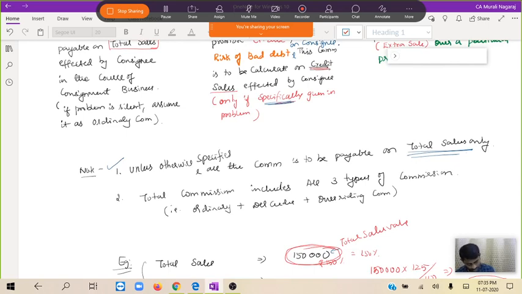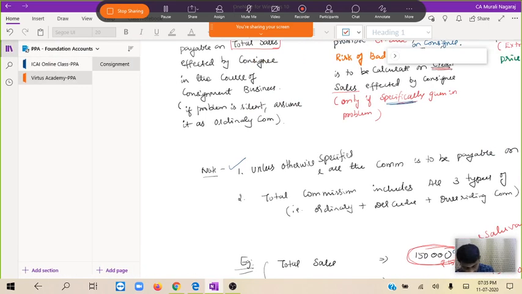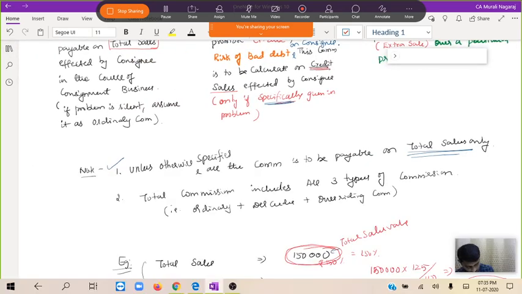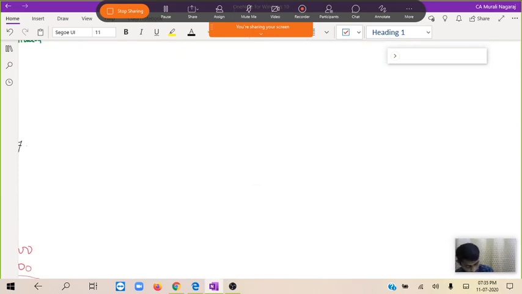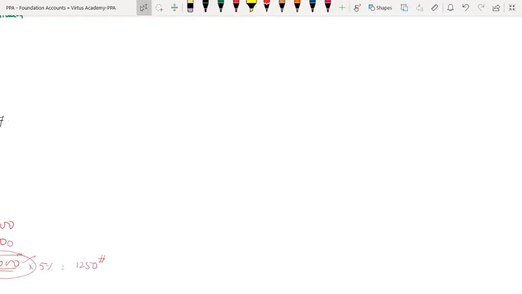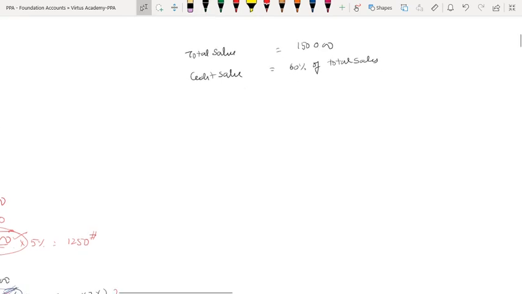Total sales 1,50,000. Credit sale is 60% of total sales.